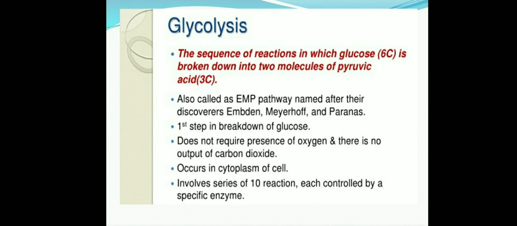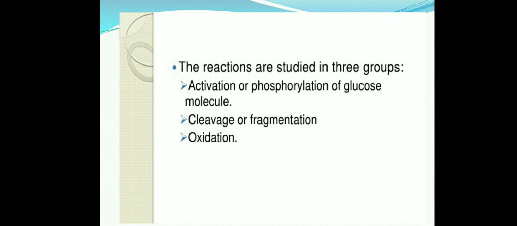It means in glycolysis a large number of enzymes are involved, and the steps in glycolysis we are keeping in 10 reactions. Overall, these 10 reactions of glycolysis we are dividing into three categories.